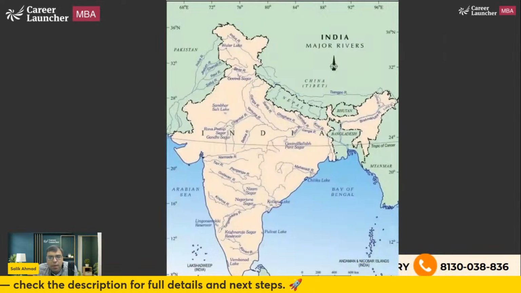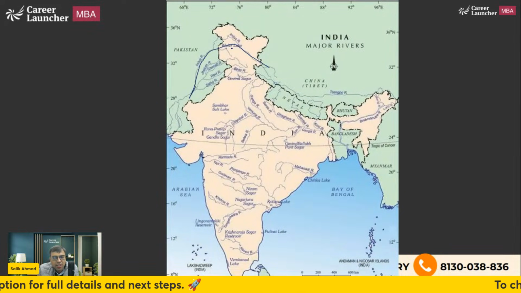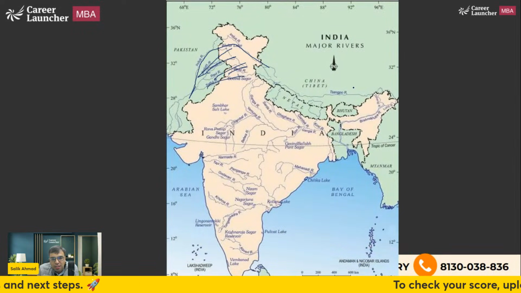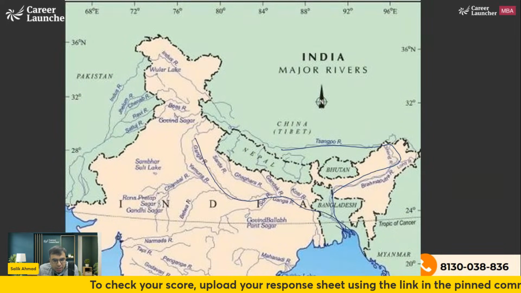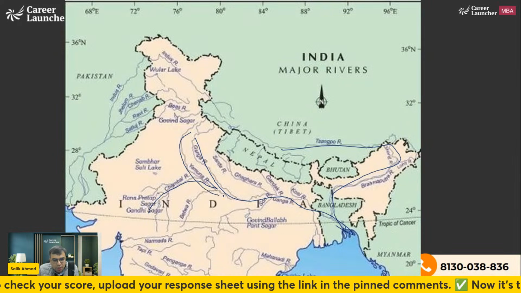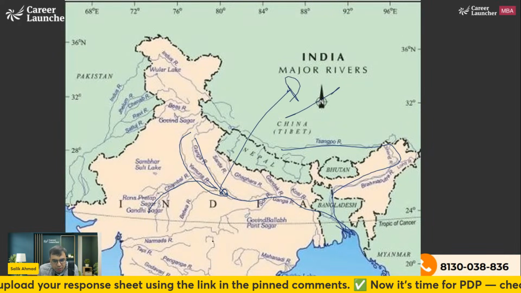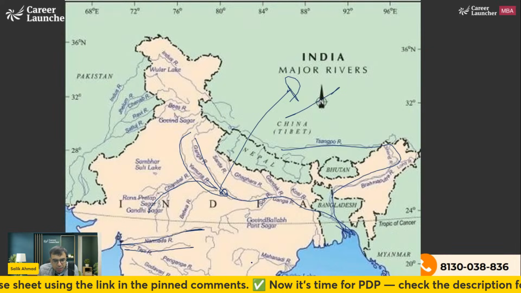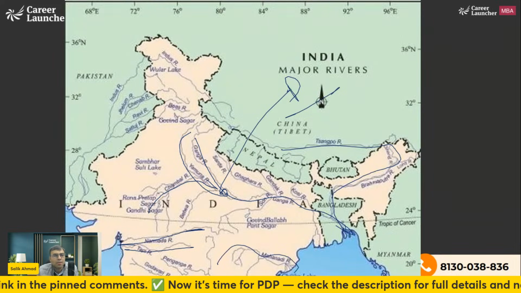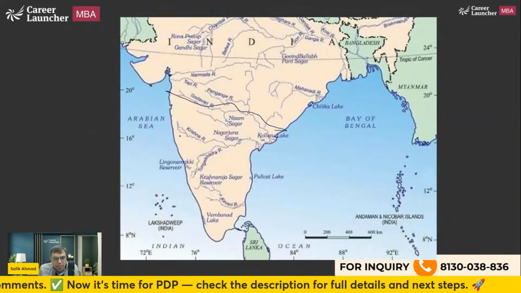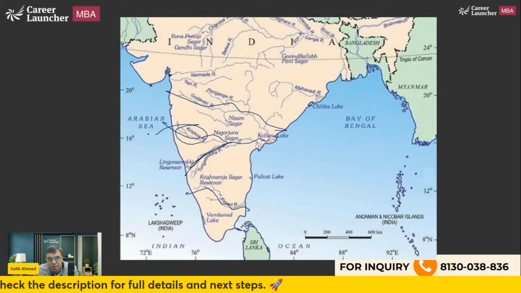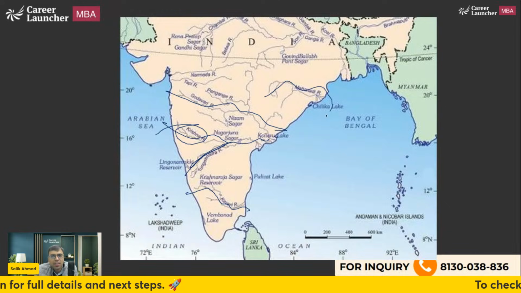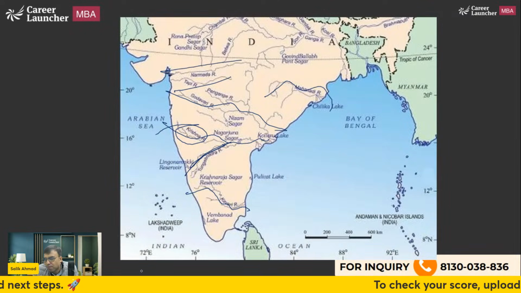So these are basic things you should know. Like this is Indus, right? Jhelum, Chenab, Ravi, Beas, Satluj. This is Sangpo, becomes Brahmaputra. This is Ganga River, right? This is Chambal. This is Yamuna, which meets with Ganga at Allahabad or Prayagraj. This is Narmada. This is Tapti. This is Mahanadi. This is Godavari. This is Krishna. This is Kaveri. This is Tungabhadra, which is one of the tributary of Krishna. Okay, so these are basic ones. Narmada is here. Tapti is here.